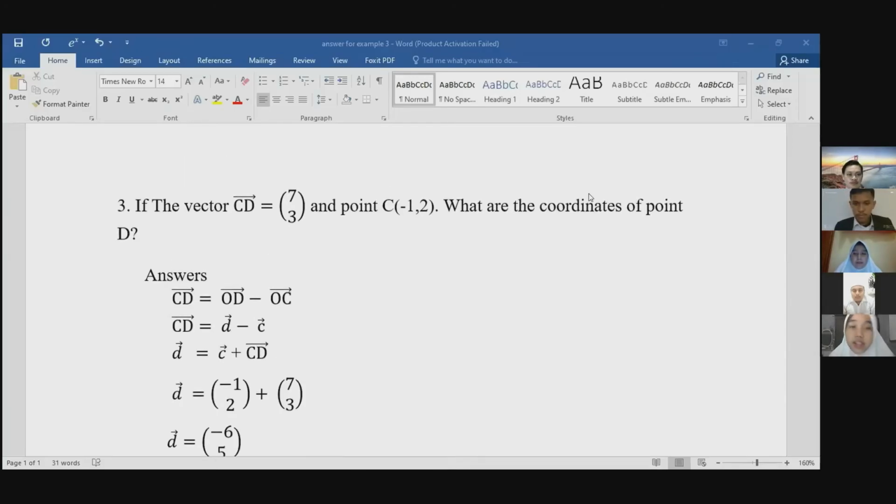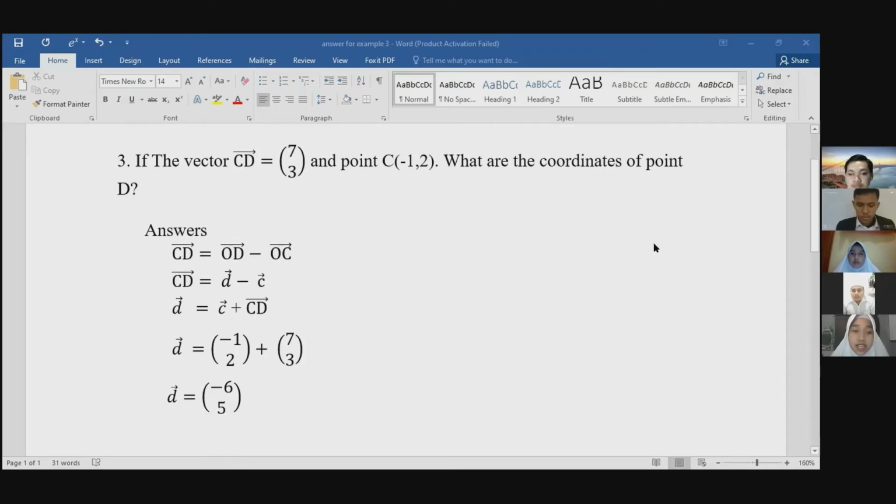Okay, I will answer example 3. The question is, if the vector CD equals (7, 3) and point C is (-1, 2), what are the coordinates of the point D? The solution is vector CD equals vector OD minus vector OC. And we get vector CD equals vector D minus vector C.